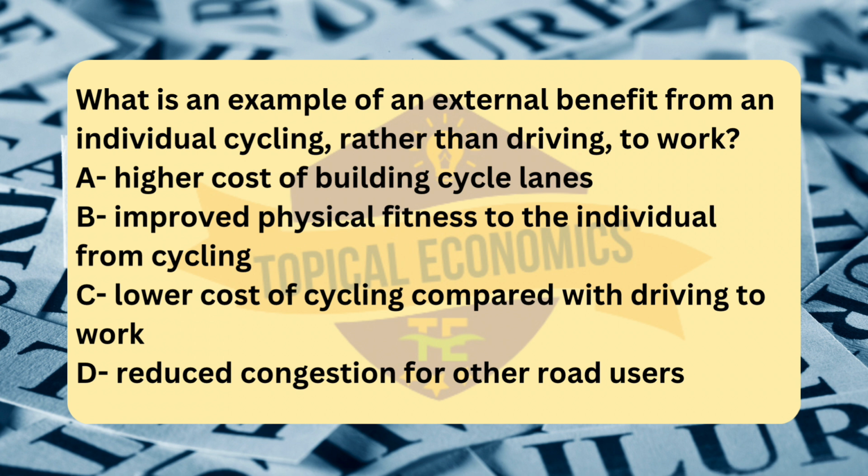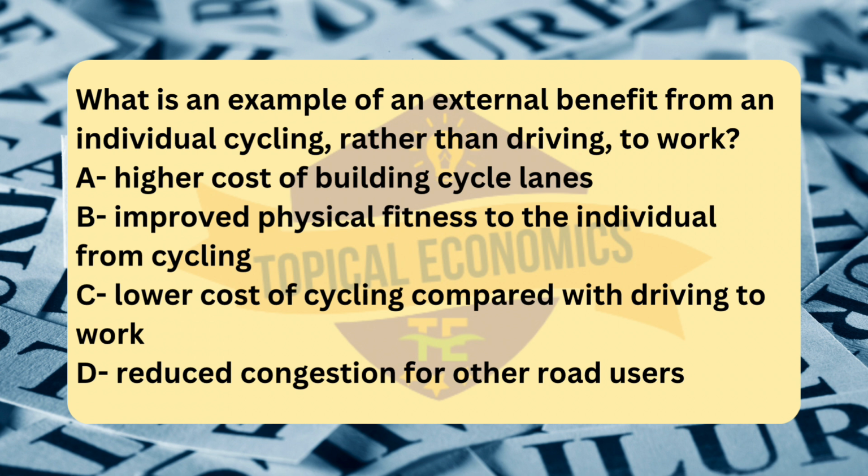An external benefit, also called a positive externality, occurs when an individual's action benefits others who are not directly involved in the activity or transaction. In this case, when an individual chooses to cycle rather than drive to work, the individual benefits from a healthier lifestyle, but the external benefit is the reduced congestion that benefits other drivers and commuters. Fewer cars on the road lead to less traffic, making it easier and quicker for others to travel.